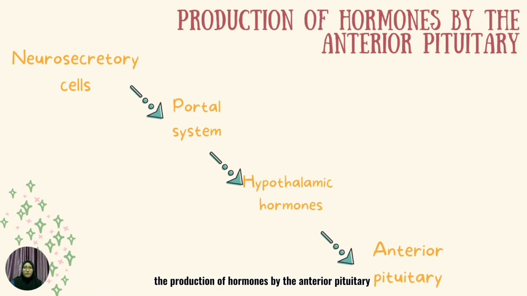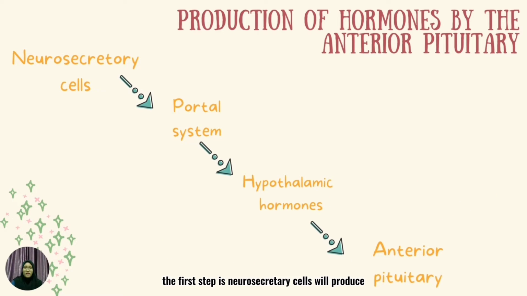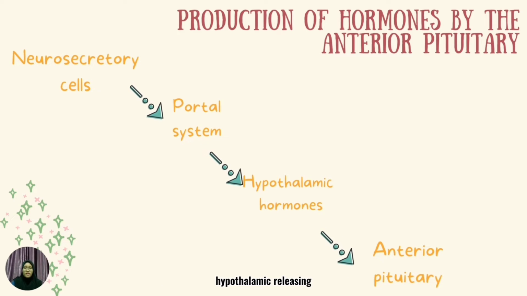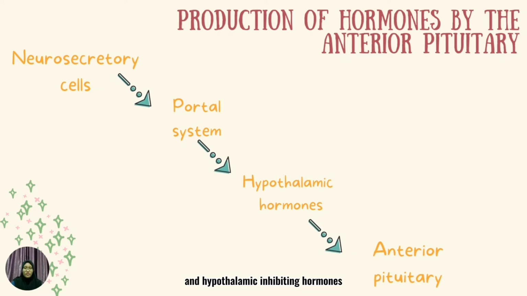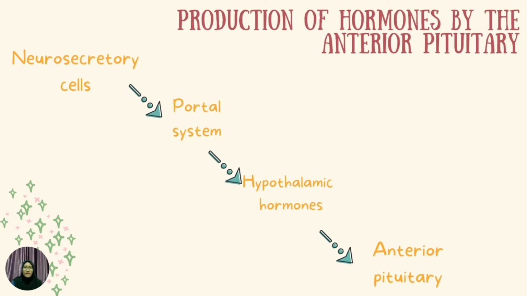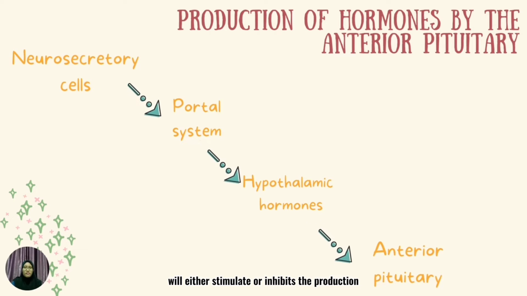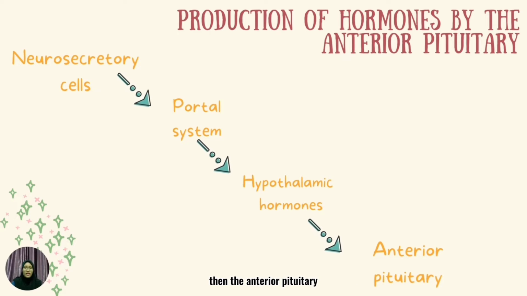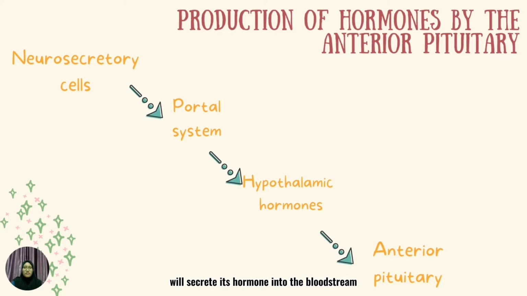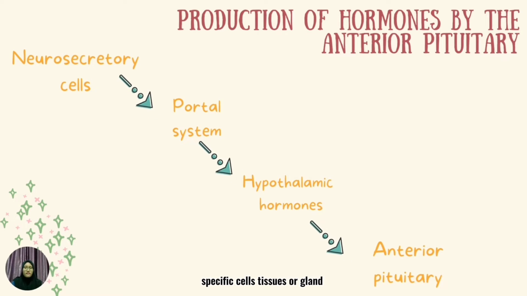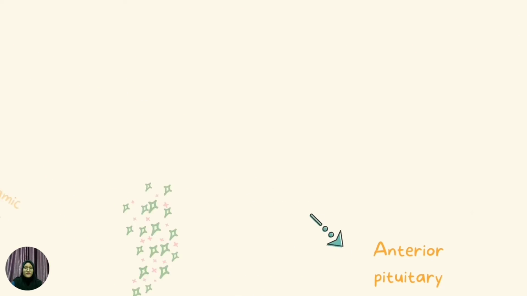The production of hormones by the anterior pituitary works as follows. The first step is that neurosecretory cells produce hypothalamic releasing and hypothalamic inhibiting hormones. These hormones are secreted into a portal system. Then, each type of hypothalamic hormone will either stimulate or inhibit the production and secretion of anterior pituitary hormones. Then, the anterior pituitary will secrete its hormones into the bloodstream and deliver them to specific cells, tissues, or glands.